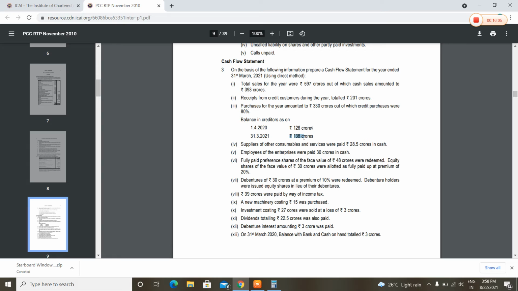Then we have paid cash, that is 66 crores rupees, for the cash purchases. Total cash paid will be 318 crores. And then we have paid the suppliers of consumables 28.5 crores. We will add that too.